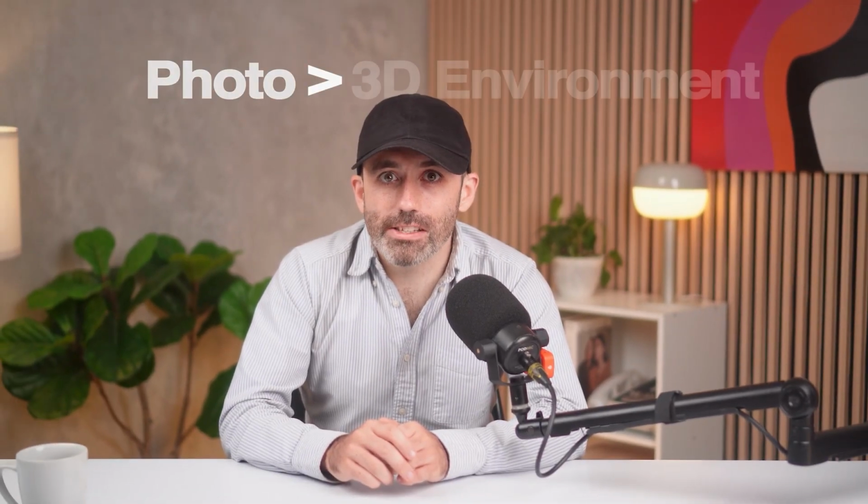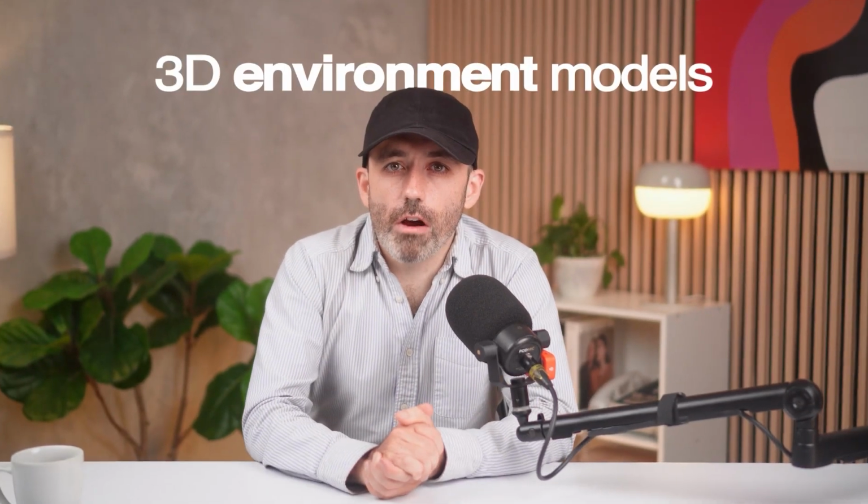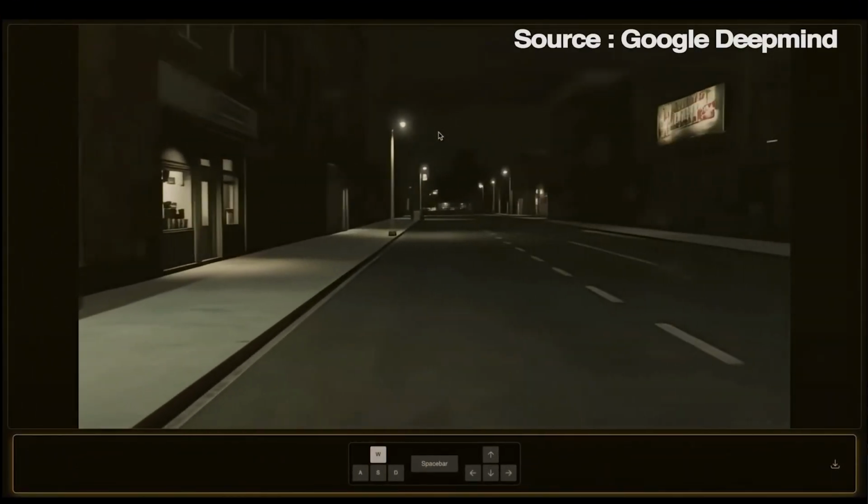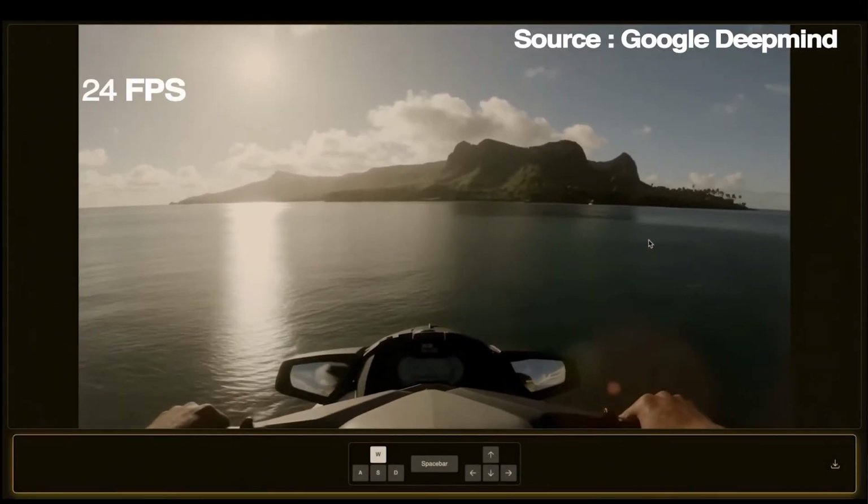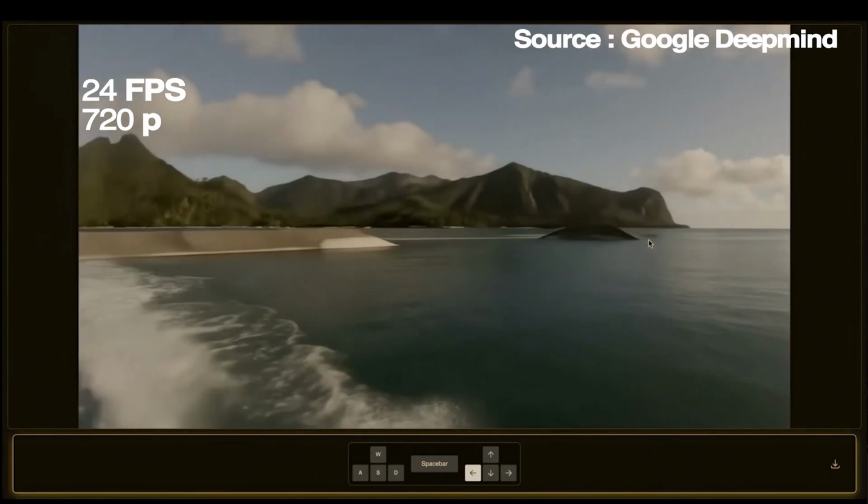Now for our final story, we're getting hands-on with some mind-blowing tech. As promised, AI models that turn a single photo into a fully navigatable 3D environment. Imagine uploading a simple picture, let's say of a room or a landscape, and seconds later you're virtually strolling through it like a video game. That's the promise of the latest 3D environment models, and 2025 has seen an explosion in this tech. Leading the pack are tools like Google DeepMind's Genie 3, which generates interactive 3D worlds from text prompts at 24 frames per second in 720p, keeping scenes consistent for minutes.